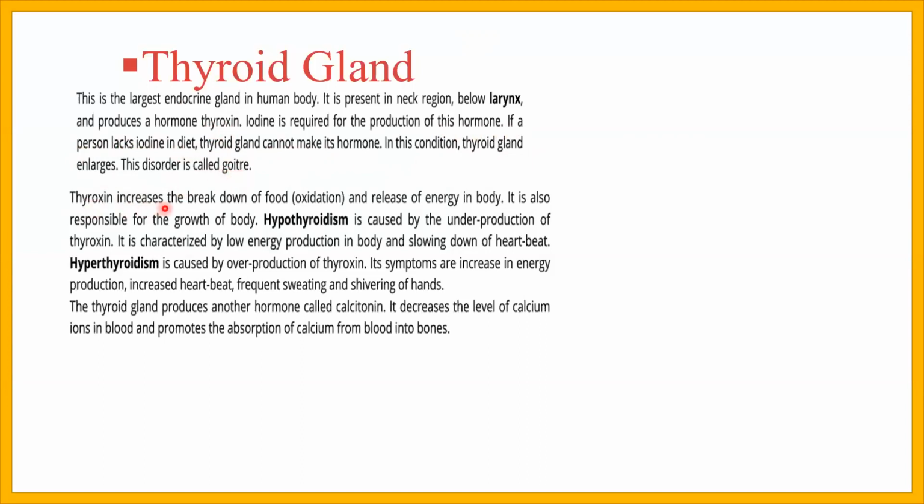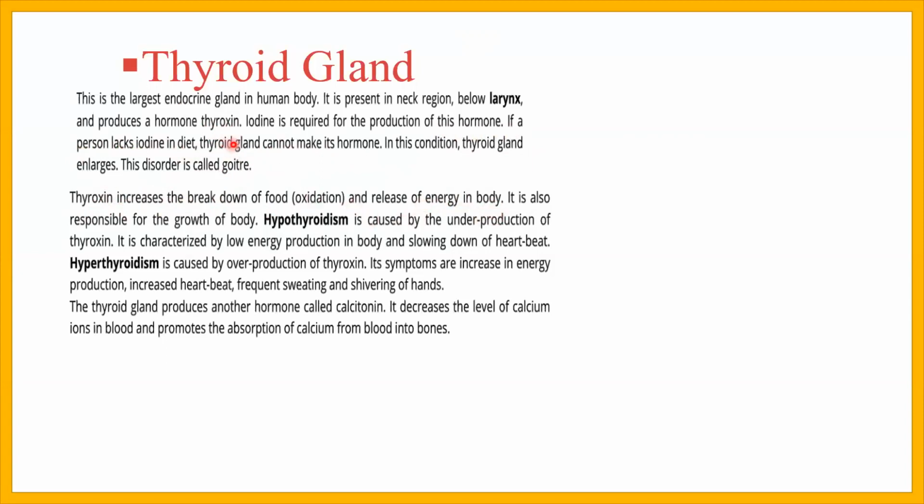What is the function of thyroxine? It increases the breakdown of food and release of energy in the body. This is the process of respiration, in which oxidation of food occurs and energy is released.